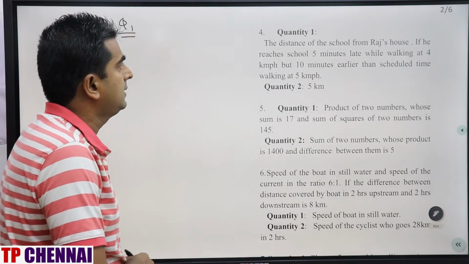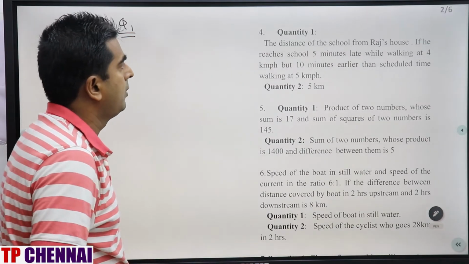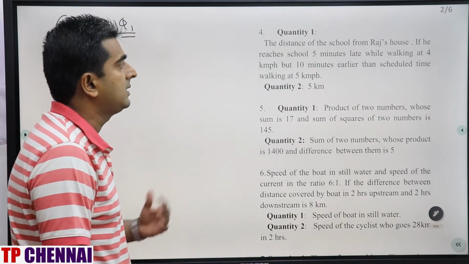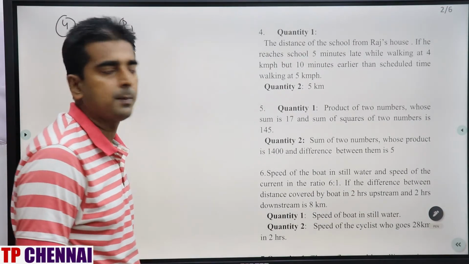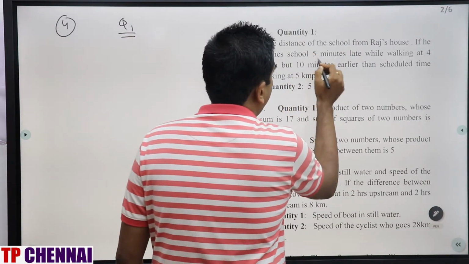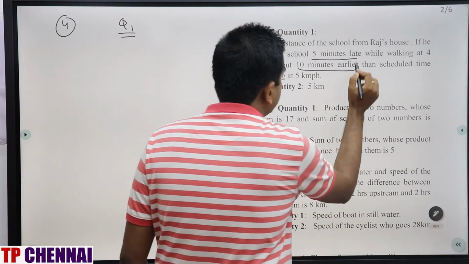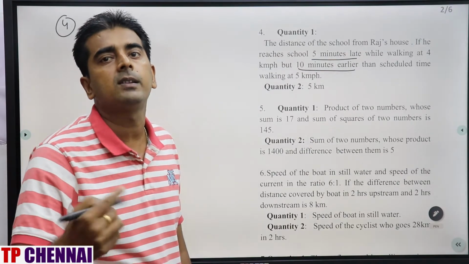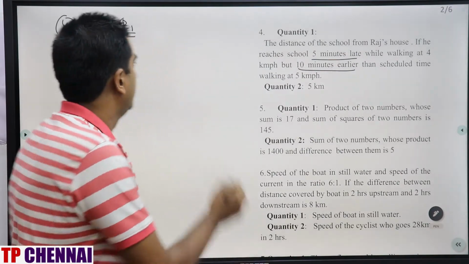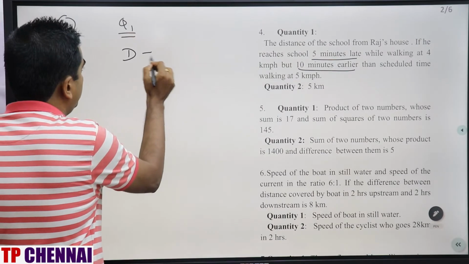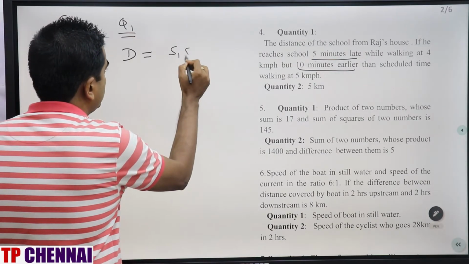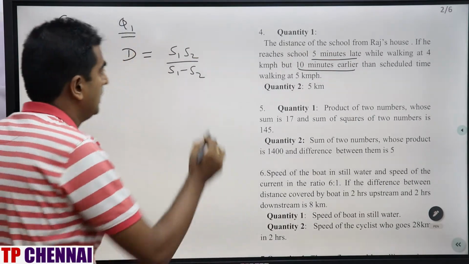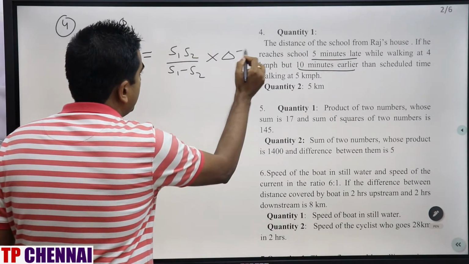Quantity 1. The distance of school from Raj's house, if he reaches school 5 minutes late while walking at 4 km per hour, but 10 minutes earlier than the scheduled time walking at 5 km per hour. Distance they are asking, 5 minutes late is there and 10 minutes earlier is there. Late and early cases, difference will be how much? 15 minutes. That will be your time difference. So distance is nothing but product of speeds, which is S1 S2 divided by S1 minus S2, if S1 is greater than S2, into time difference, I can write it as delta T.